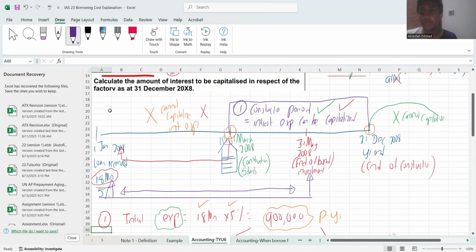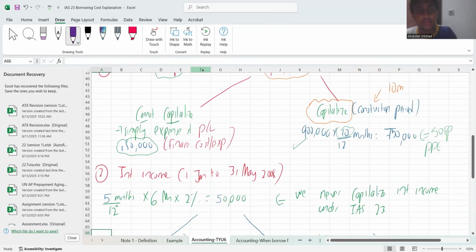But now again, we need to be careful. Can we take the entire 5 months into P&L or do we need to bifurcate? That we need to look into. Why? Because our construction starts on 1st March, which is in between 1st January 2008, the loan taken date, and 31st May 2008, when the investment ended. So let's look into that one by one.